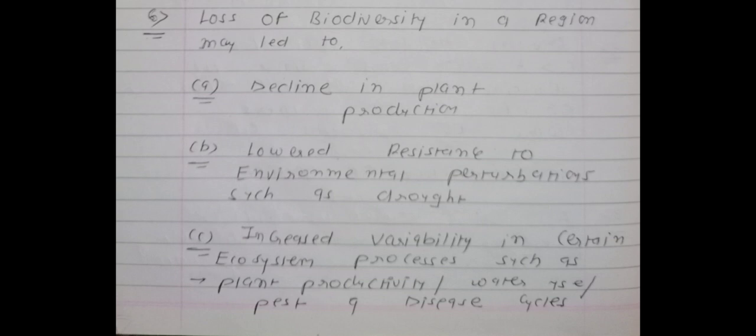First one, decline in plant production, so plant production is going to decrease. Point number 2, lowered resistance to environmental perturbations such as drought. Okay, now see point number 3, increased variability in certain ecosystem processes, like plant productivity, water use, pest cycle, as well as disease cycle. So you will also remember these 3 points for the MCQ.